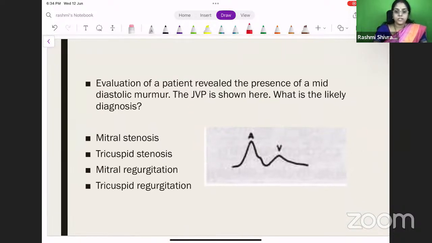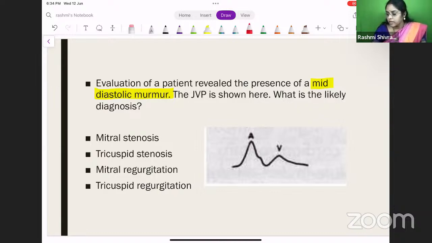Okay. So next again is a question on JVP. Evaluation of a patient revealed the presence of a mid-diastolic murmur. The JVP is shown here. What is the likely diagnosis? So you have a mid-diastolic murmur. When you have a mid-diastolic murmur, what should immediately come to your mind? You should think about the differential diagnosis for a mid-diastolic murmur, right? So let's go through the options once. It's mitral stenosis, tricuspid stenosis, mitral regurgitation, or tricuspid regurgitation.